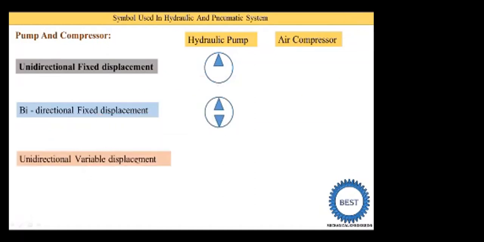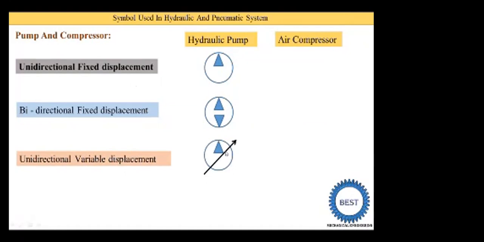Then the third one is the unidirectional variable displacement pump. This third symbol is compared with the first one. In the first, it is unidirectional fixed, so the word fixed is replaced by variable. But unidirectional and displacement are the same, so first we draw the same symbol as the first one. When variable displacement comes, we draw one arrow line at 45 degrees from this symbol.